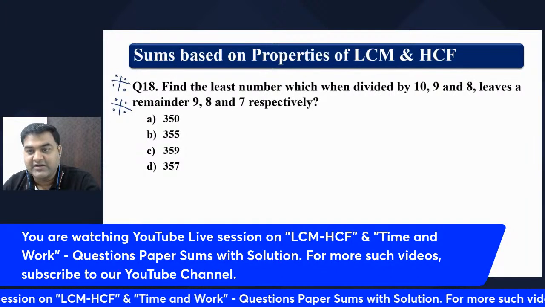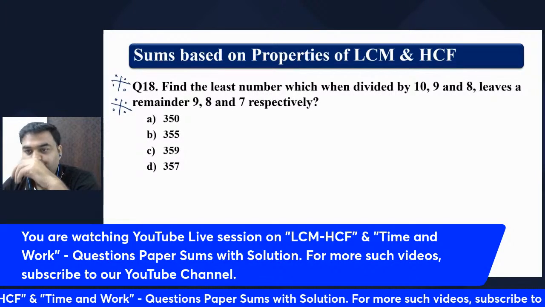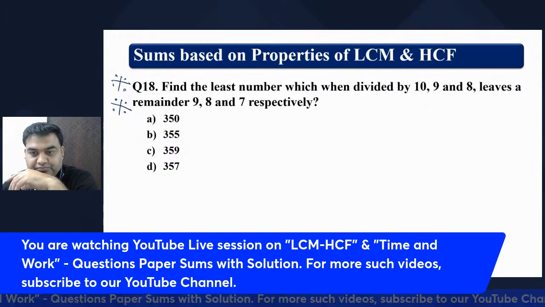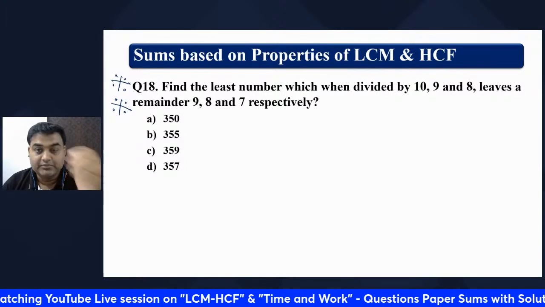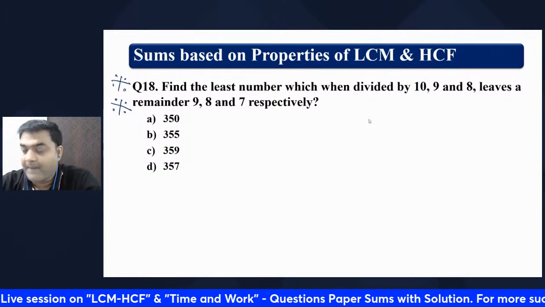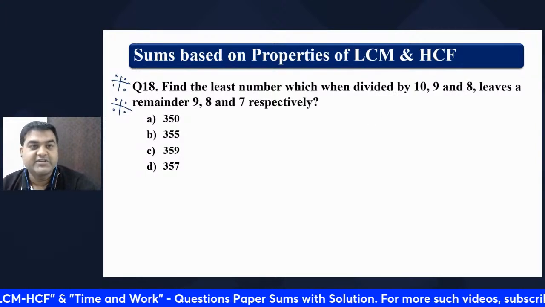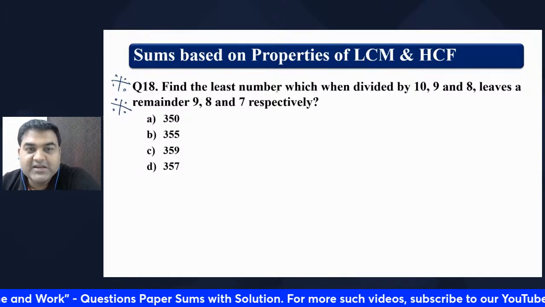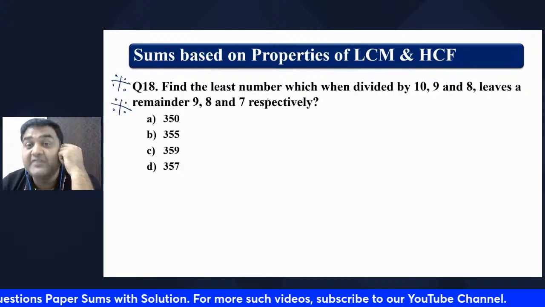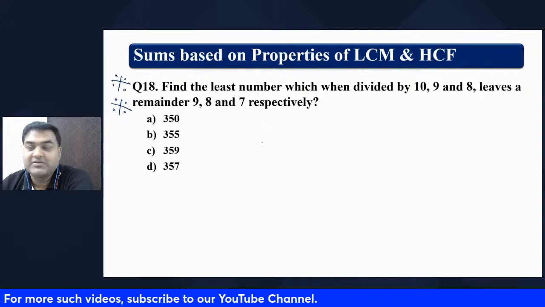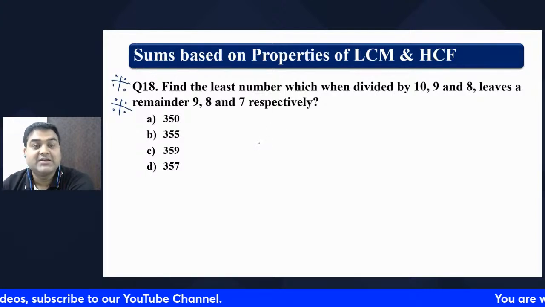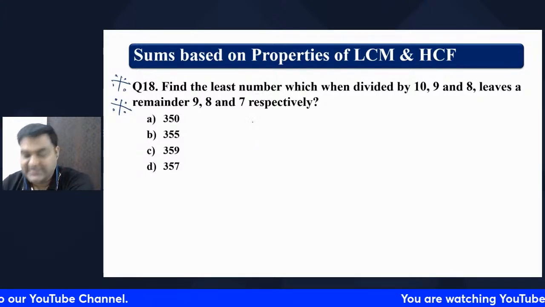Let's understand how do we do this now. See, the question is: find the least number which, when divided by 10, 9, and 8, leaves the remainder as 9, 8, and 7.